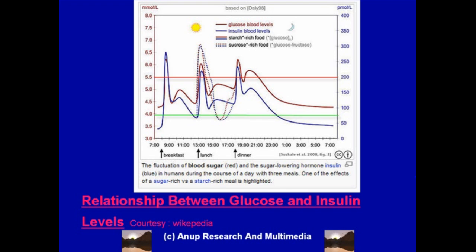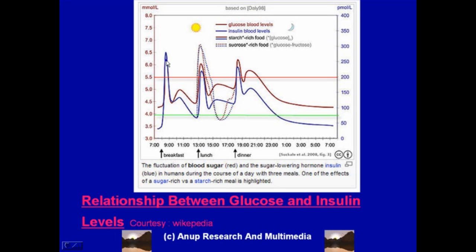Now this is a very good example. It is from Wikipedia and it shows here in brown the blood glucose level. So this is breakfast, this is lunch and this is dinner. When the person eats breakfast, the blood glucose level goes up, and along with that, this in blue is the insulin level. So the insulin level also goes up.